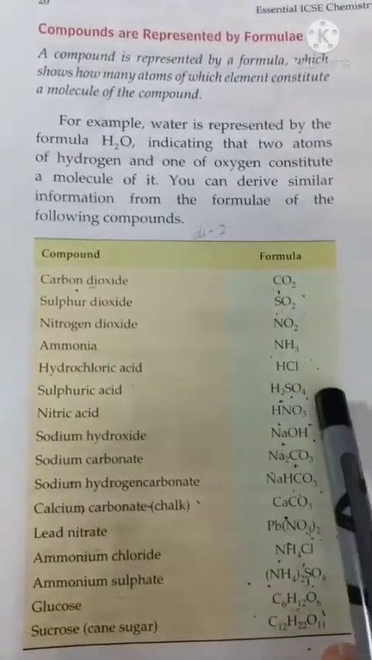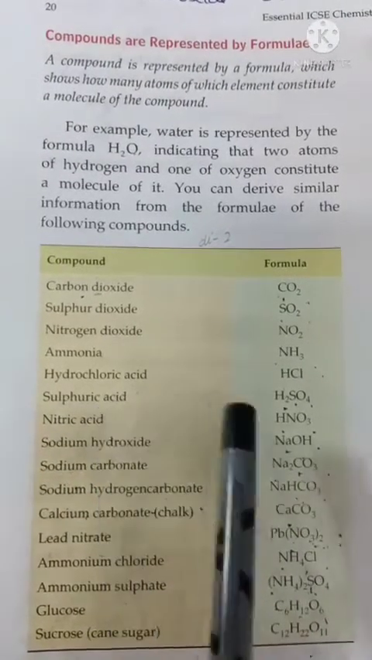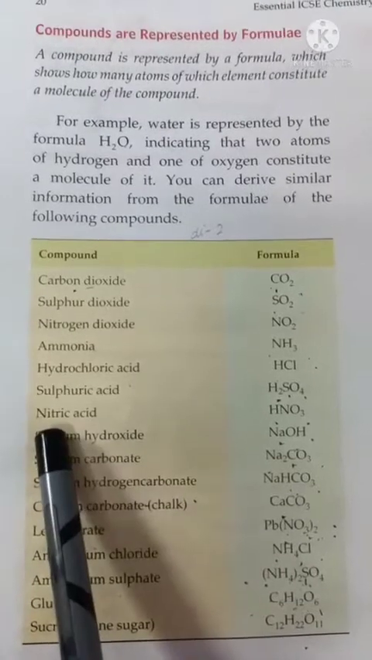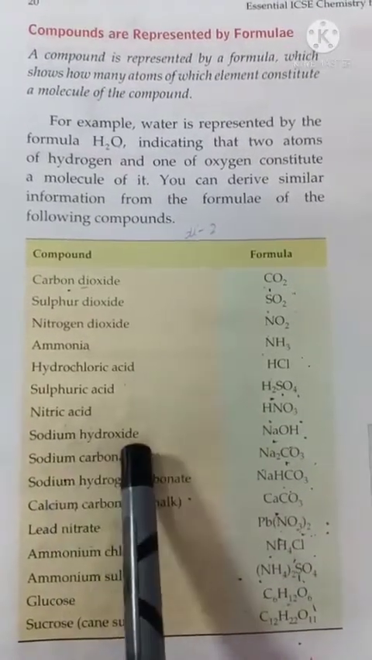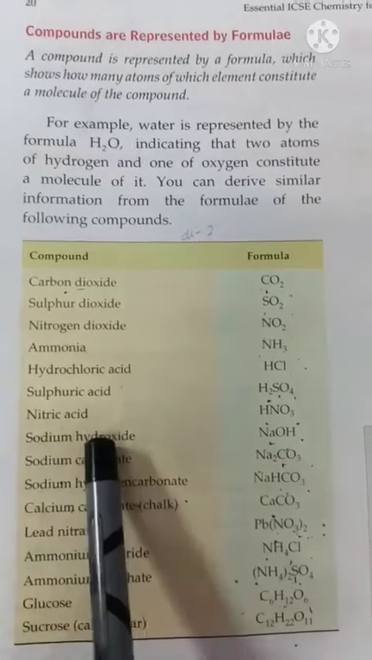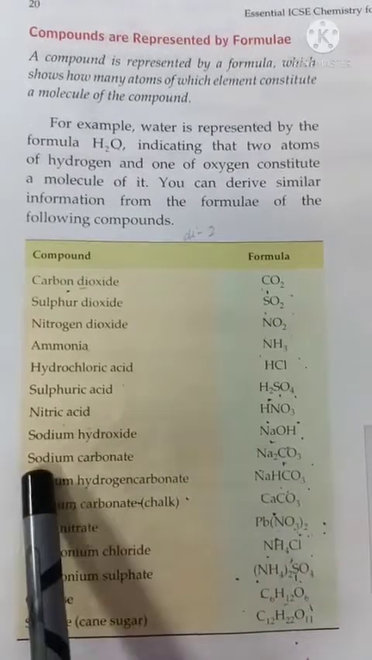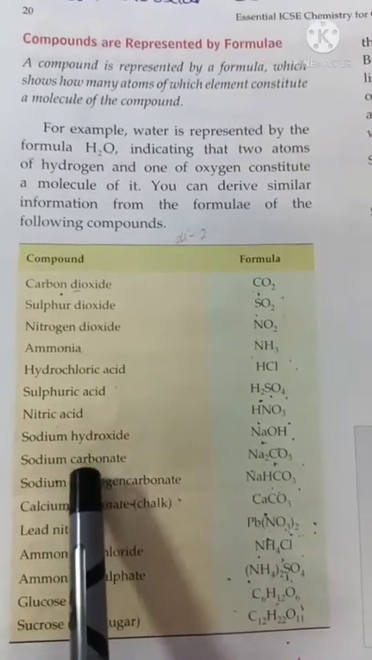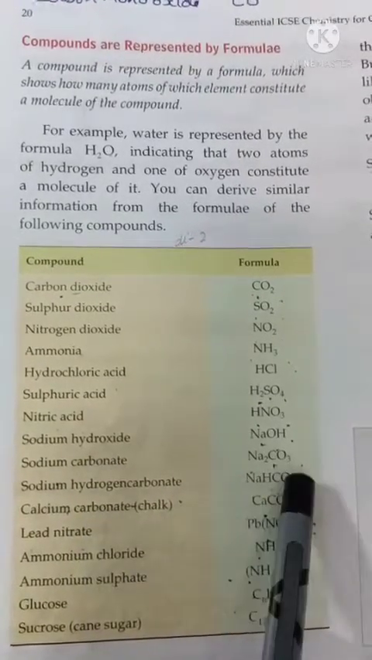So HCl. Sulfuric acid, here hydrogen, sulfur and oxygen will be present. H2SO4 is the formula. Nitric acid, hydrogen, nitrogen, oxygen will be present, HNO3 formula. Sodium hydroxide, sodium will be present. Hydroxide, hydrogen and oxygen will be present, NaOH. Sodium carbonate, sodium will be present. Carbonate means C, that is carbon, and oxygen will be present. Na2CO3.